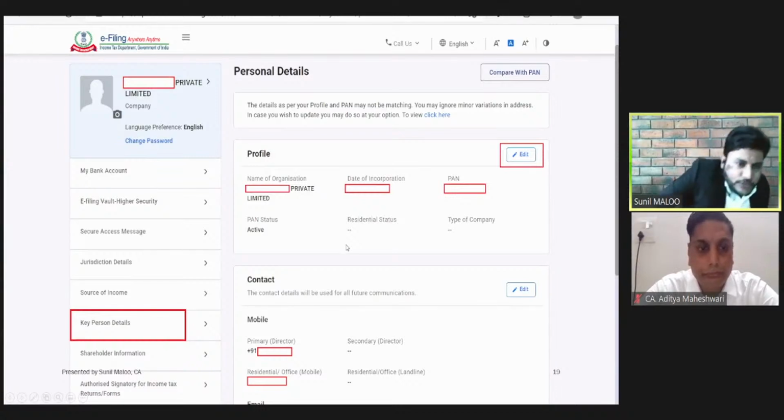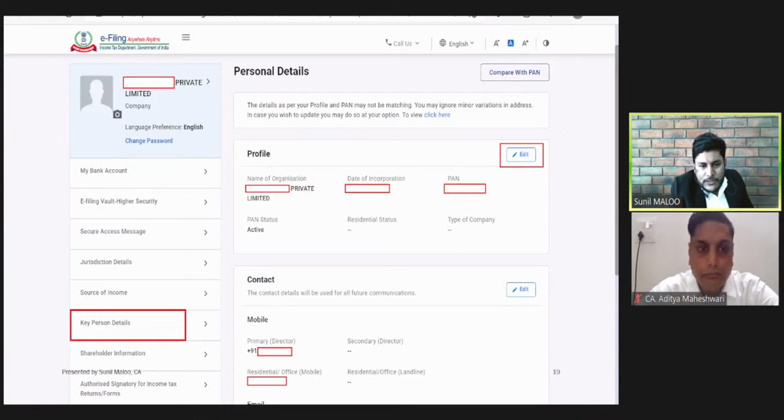Friends, one more important point to keep in mind at this moment is that a digital signature is issued only to a natural person, which means it can be issued only to individuals. Suppose a body corporate or company wants to register a digital signature. A company cannot have a digital signature of its own. A company can have the digital signature of its directors and such persons.